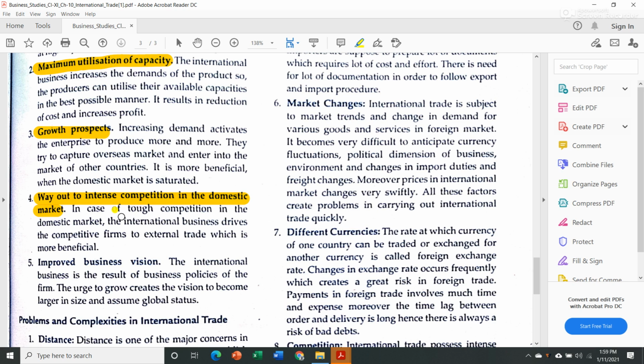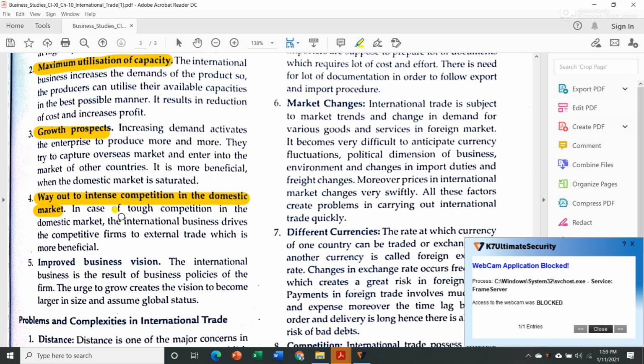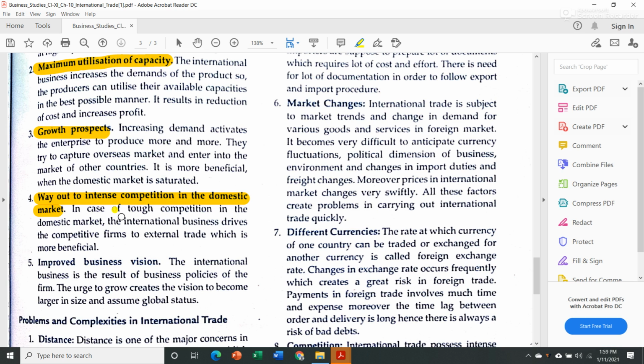Now one thing you will agree on is that until and unless there is competition, there is no prospect of growing. Okay, so when you see there is competition in your class, then you will try to improve yourself, you will try hard, you will read more. In a similar manner in business also, if competition increases, then the individual companies try to develop or grow their business.